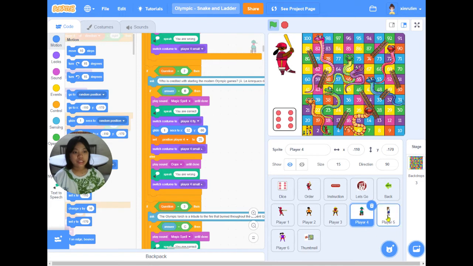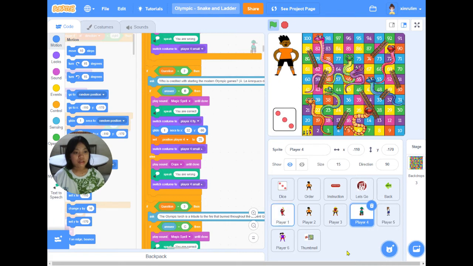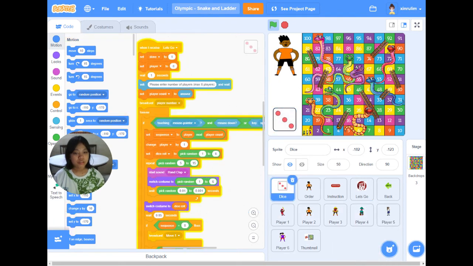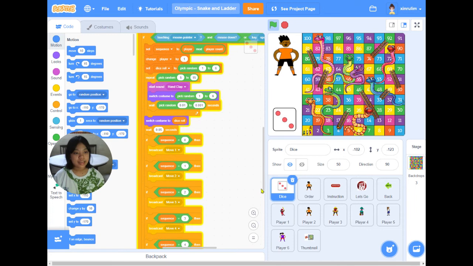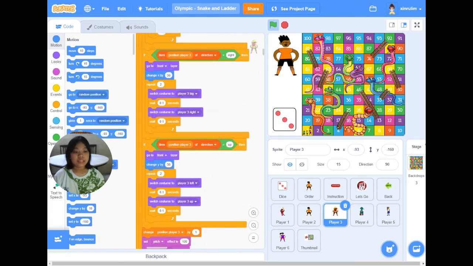As there are a total of 7 ladders and 8 snakes, there are 90 questions altogether. Players could play multiple times to test their Olympic knowledge. Instead of designing a single-player game, I chose to create a multiplayer game. This is the source code for how the players take their turns and how the players move when they reach the bottom of a ladder or the head of a snake. Every position for each player needs to be tested individually to ensure movement is correct.